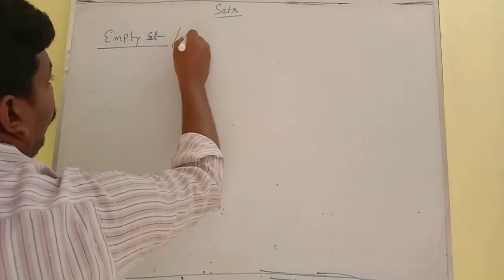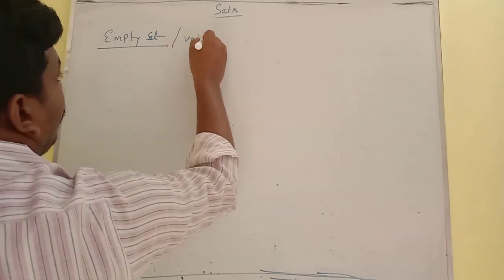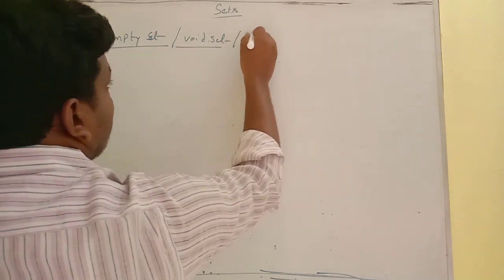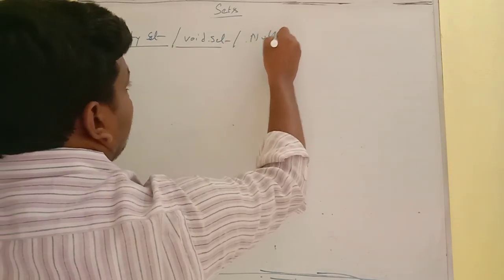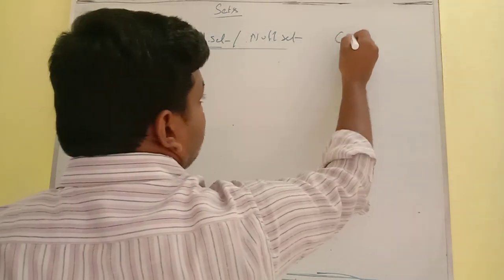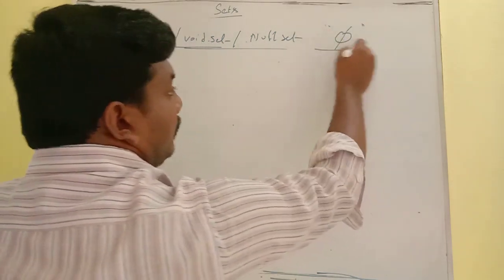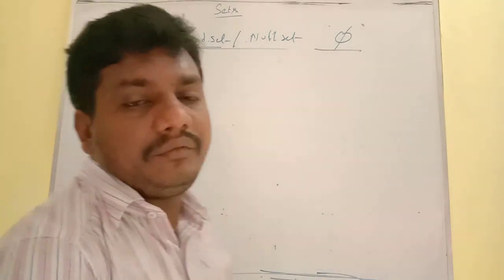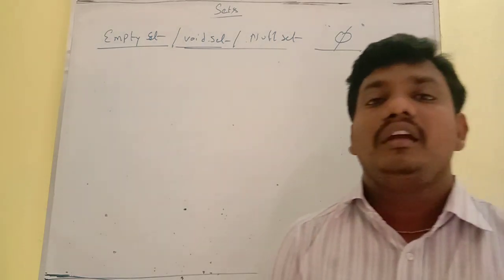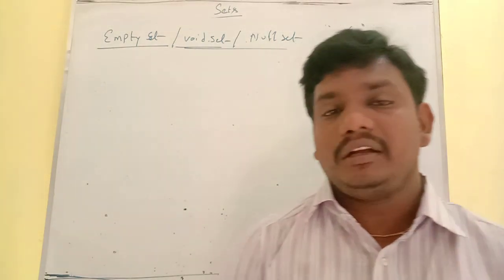So, void set or null set. We can represent the empty set, null set, with the symbol phi. This is called null set, empty set: the set which does not have any element inside the set.